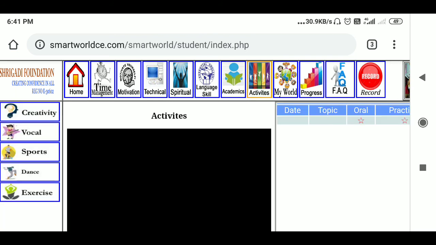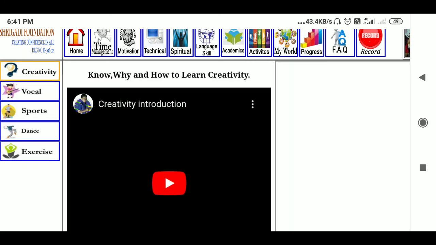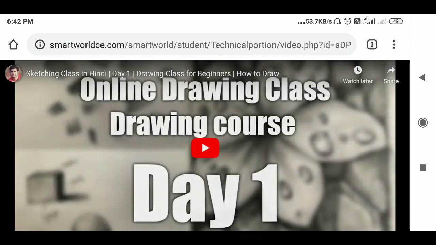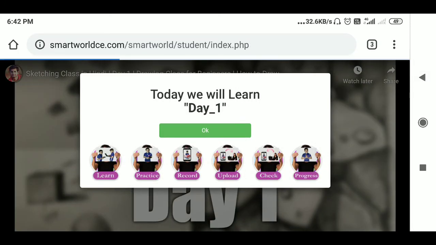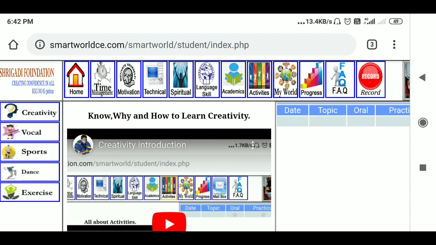Basically we are trying to cover every year 5 different activities like creativity, you can do drawing, dance, drama, yoga, so many activities. In the same way you can learn vocal, that is singing or something related with voice.